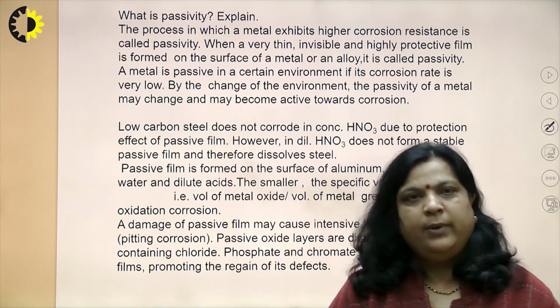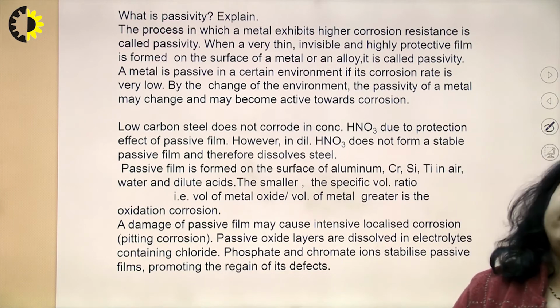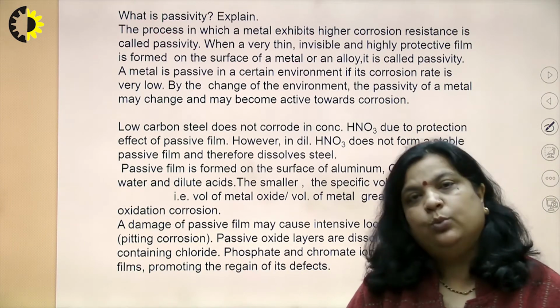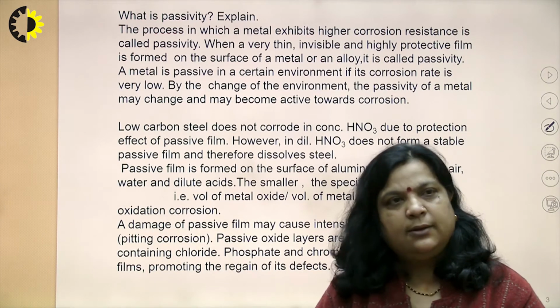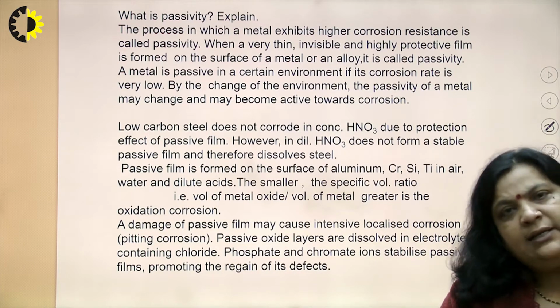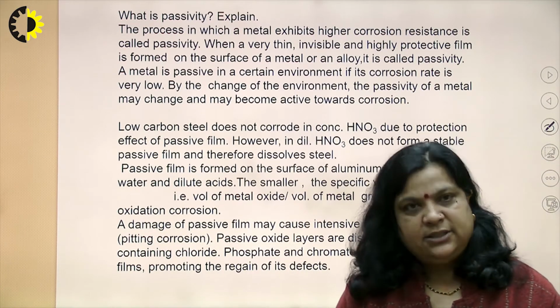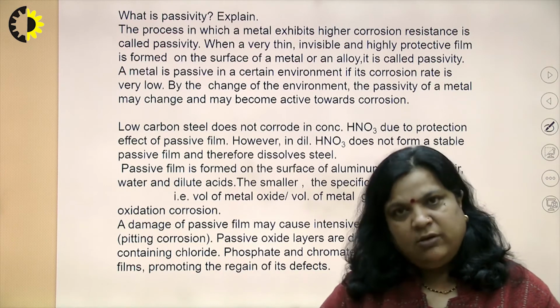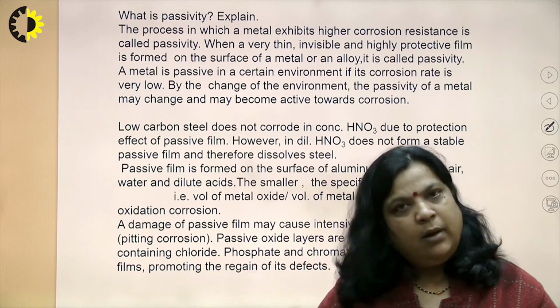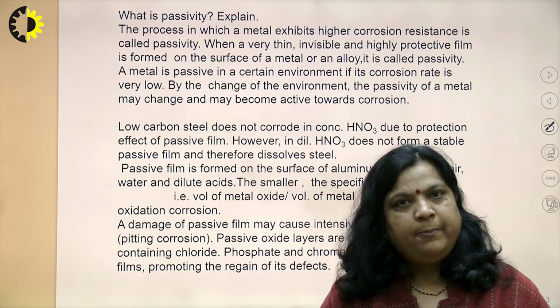By a change of environment, the passivity of a metal may also change, and it may become more active towards corrosion. For example, low carbon steel does not corrode in concentrated HNO3 because of a protective layer, which is a passive layer or passive film.